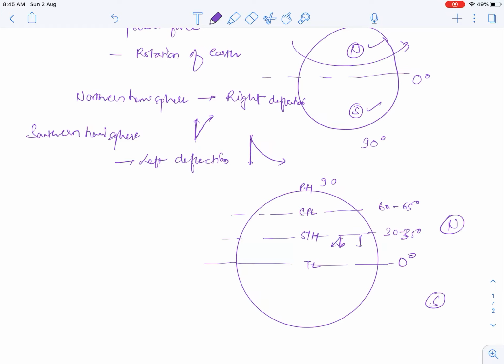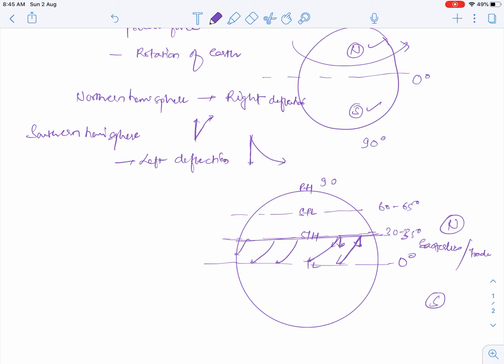So all the air which wants to come in this direction will move like this. Eventually we will find the air system like this. These are also called easterlies or trade winds.